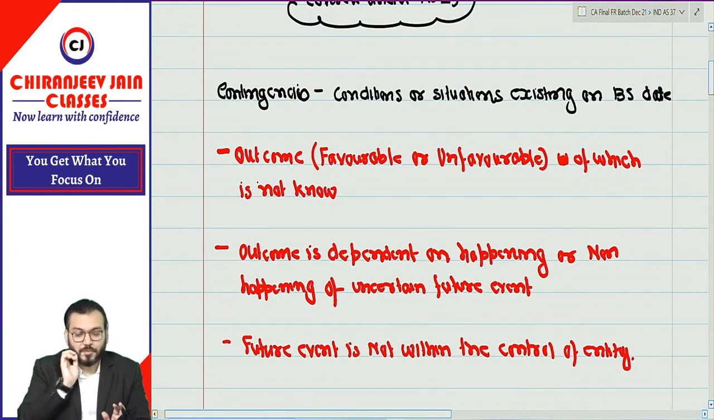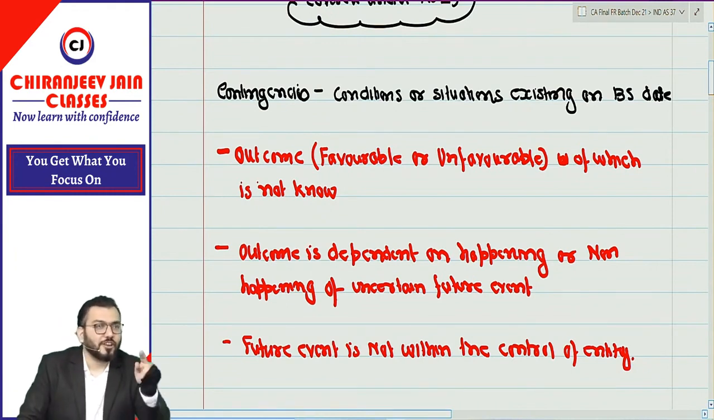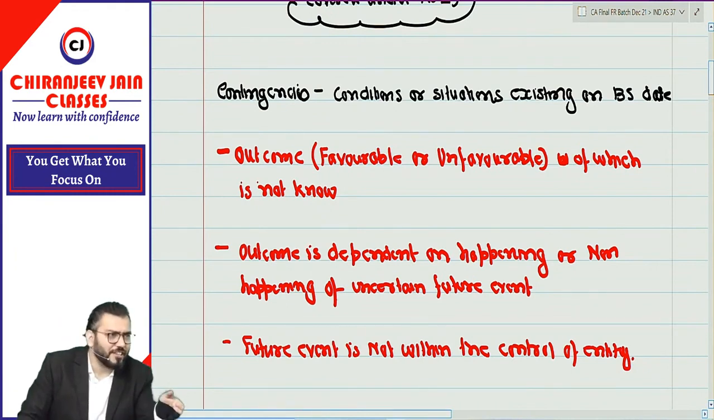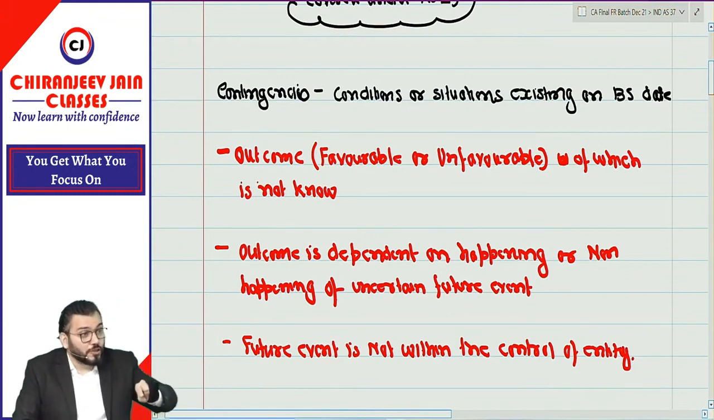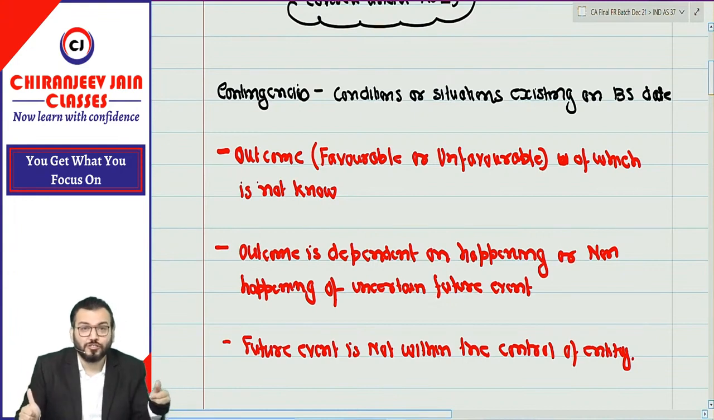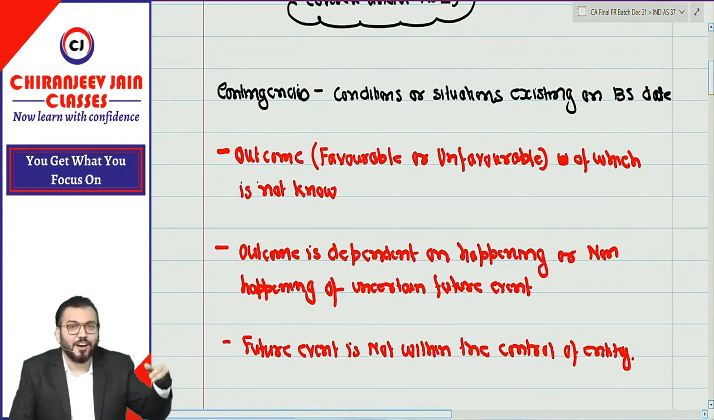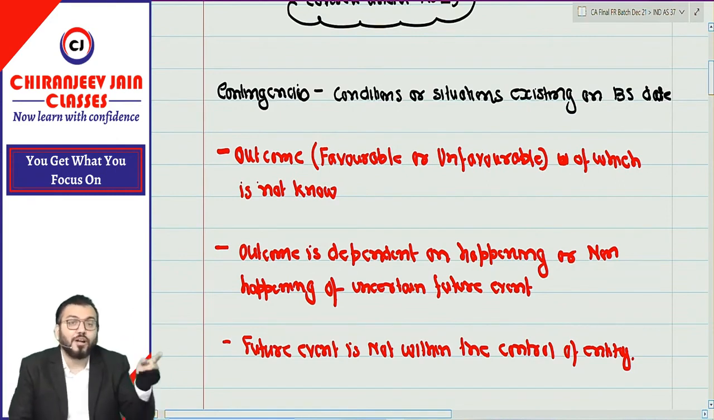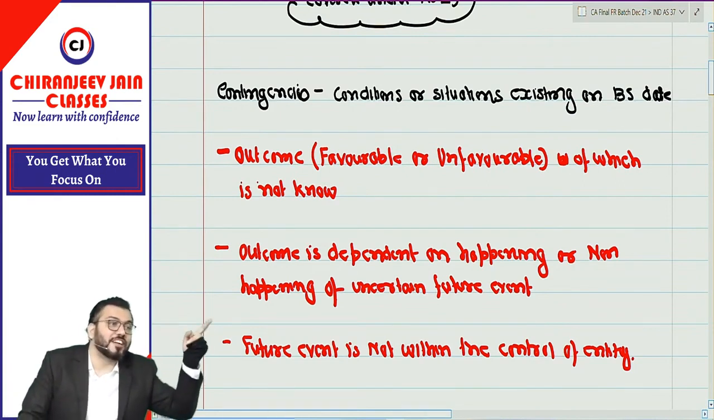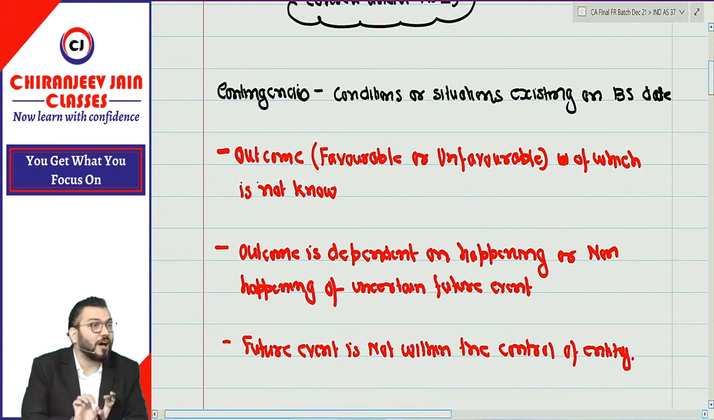I will repeat once again. Contingencies are any condition or any situation existing on balance sheet date. Outcome of that condition is not known, which may be either favorable or unfavorable. And that outcome is dependent on happening or non-happening of uncertain future event, which is not within the control of entity.